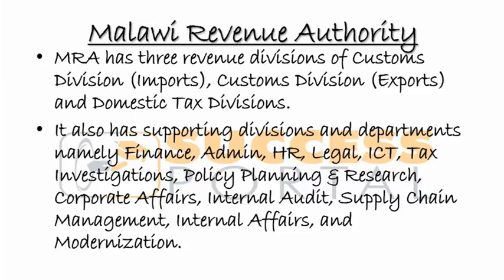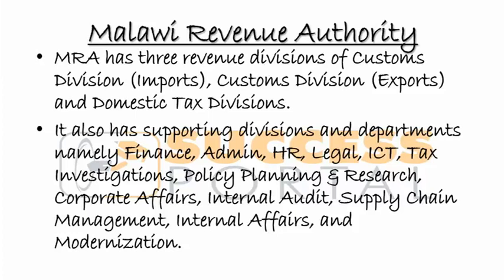Namely the finance division. We know every company has to have a finance division. Then we also have the administration division. We also have the human resources division. Employment of people happens at the human resource division. We have the legal division, because it will need to have lawyers and whatnot. We also have the ICT department.